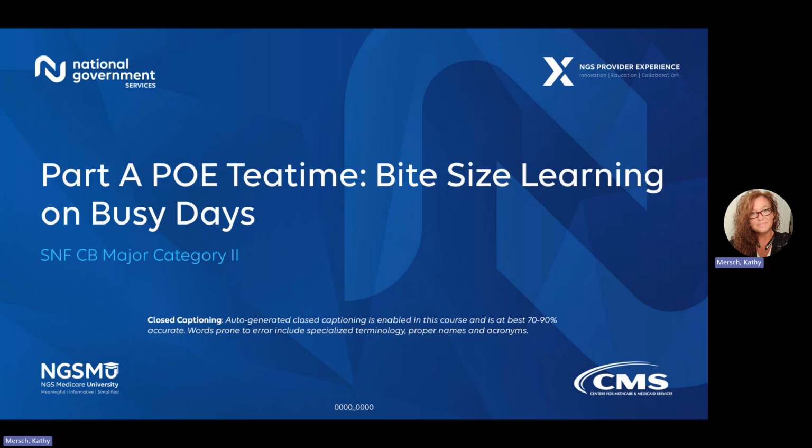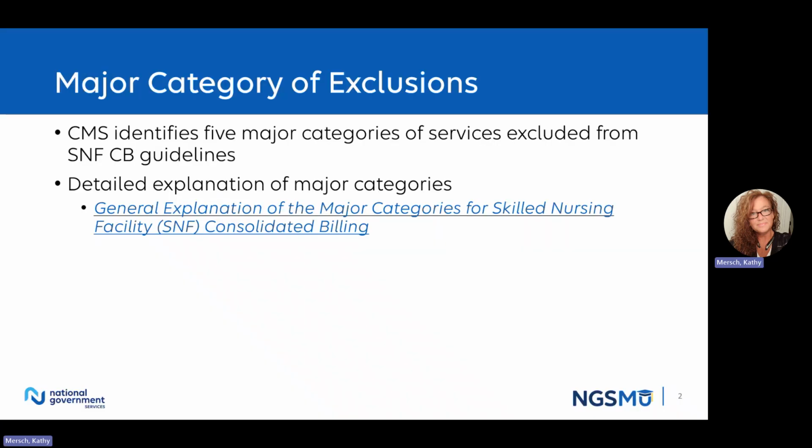This is the third video in our series regarding SNF consolidated billing. This video is regarding Major Category 2. There are 5 major categories excluded from SNF consolidated billing guidelines. CMS does provide a detailed explanation of those categories on their website. I did instruct where to find this document in a previous video, and I will show where this document is located later in this video.